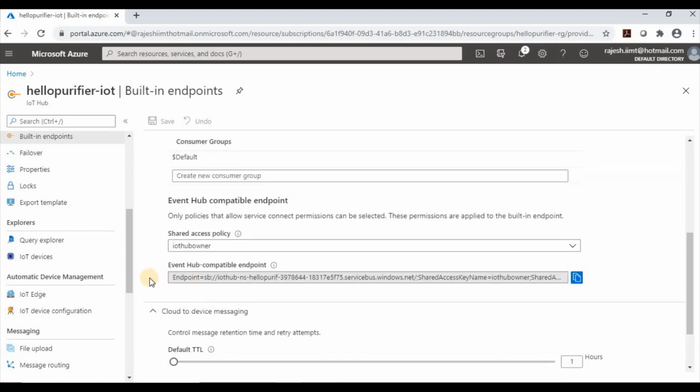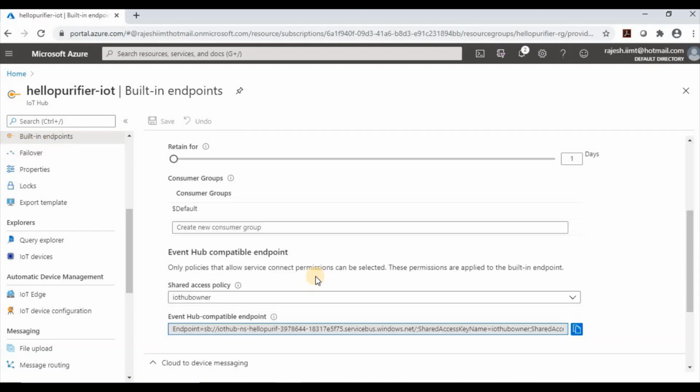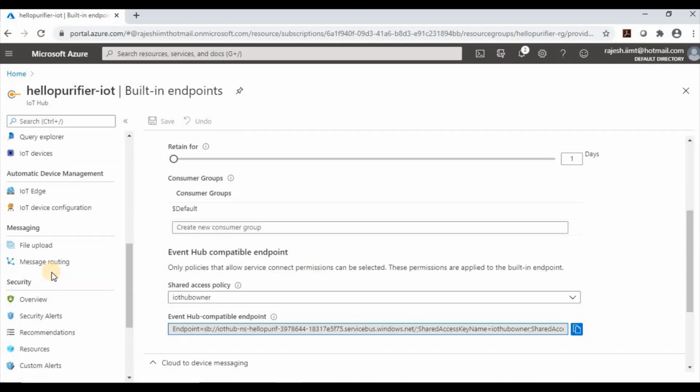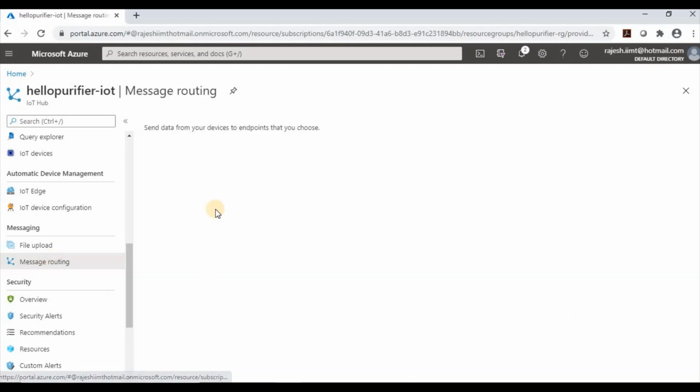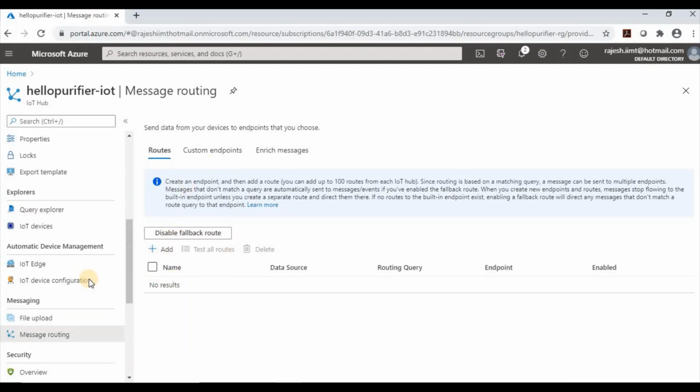And if you go to the connection endpoint, this is the connection endpoint to communicate with this built-in endpoint. Okay, we are going to use this endpoint, and in a later video we will go to the message routing section and see how we can create different endpoints, our custom endpoints. So we will see it in the later video.